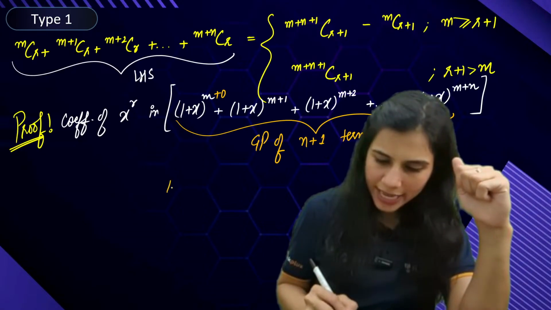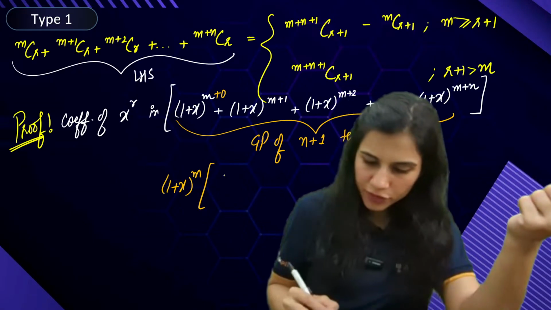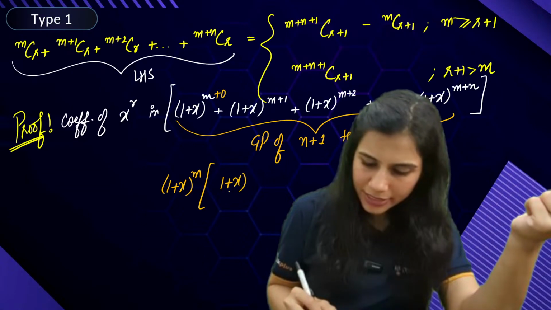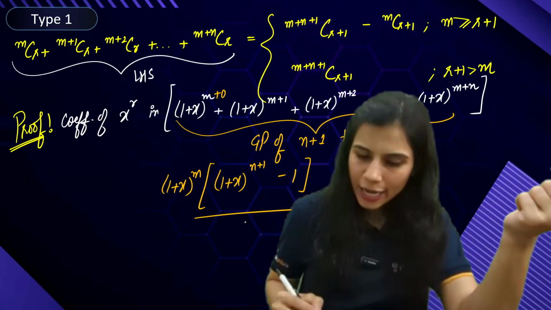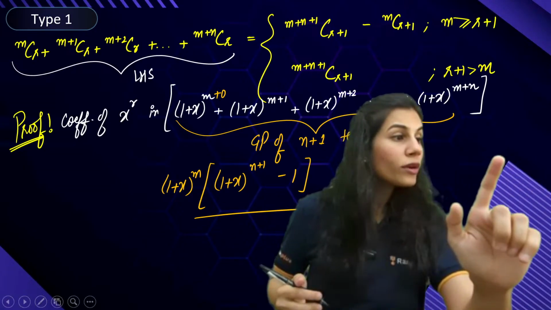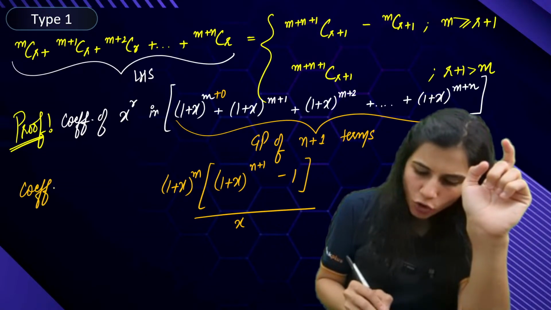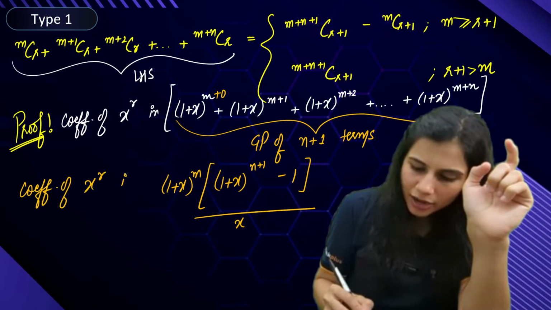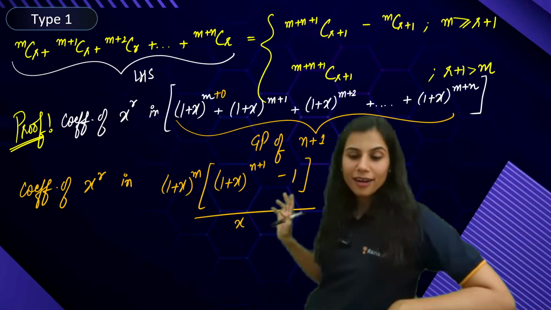Simplify this. Come on. The sum is a times r to the power number of terms, where r is the common ratio, which is (1 plus x) to the power number of terms minus 1, upon r minus 1. So 1 plus x minus 1, this gets cancelled out. You are only left with x. So you want the coefficient of x to the power r in this expansion, guys.